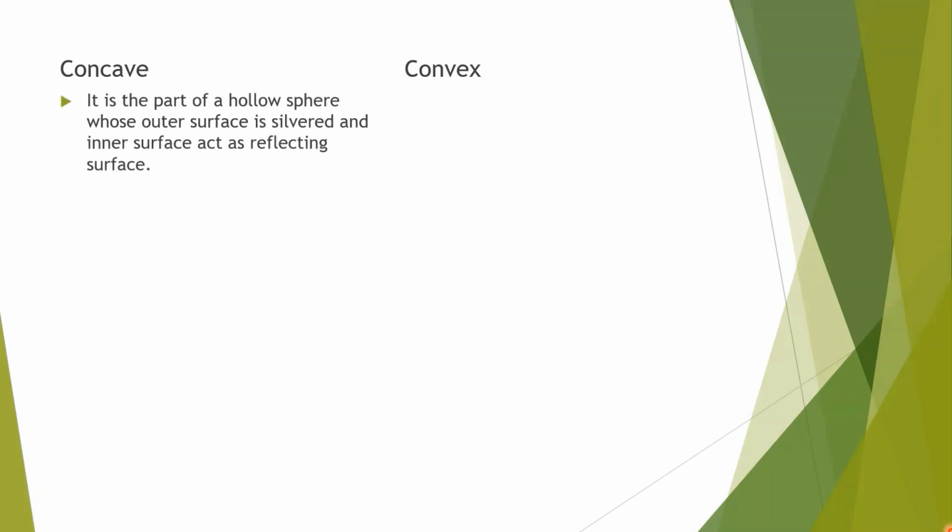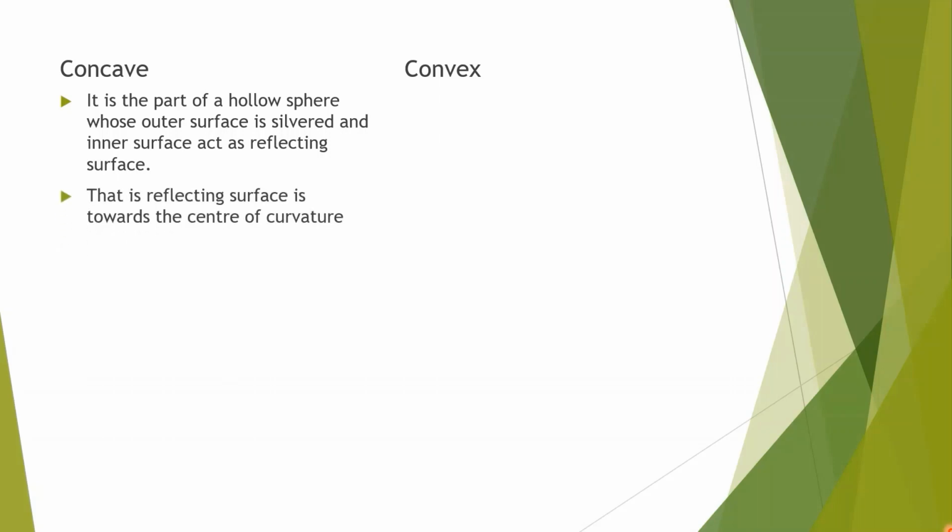Concave mirror. It is a part of hollow sphere whose outer surface is silvered, means silver layer is put to make it opaque, and inner surface acts as a reflecting surface.